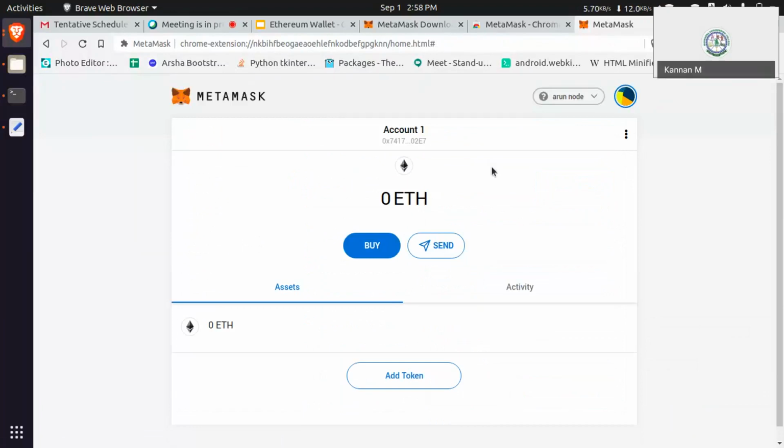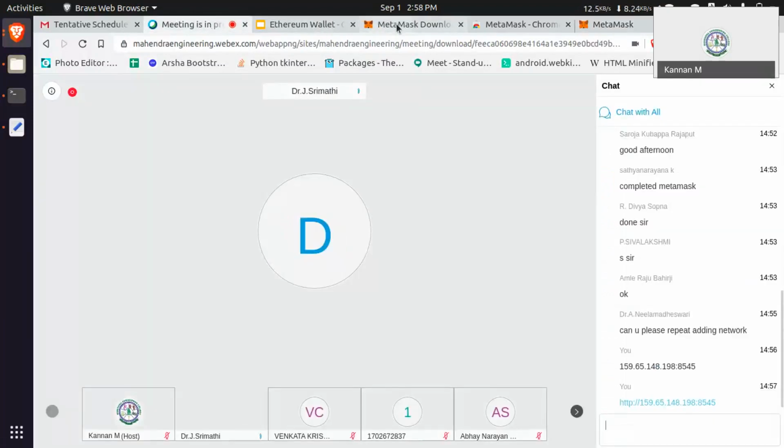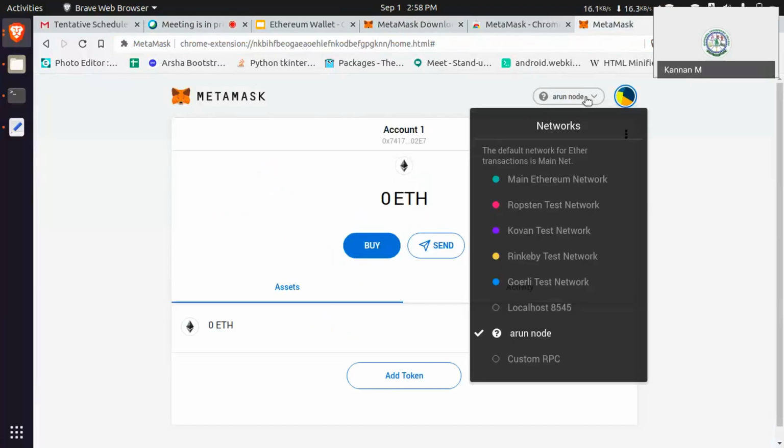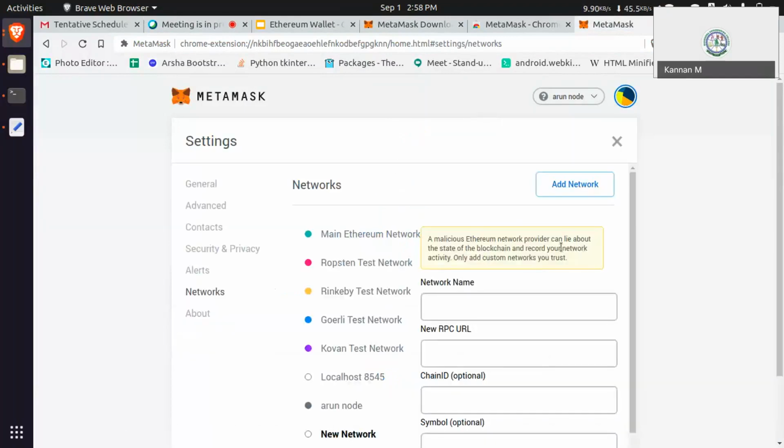You got it? Still you are facing an issue? Yes, sir. It's not connected. It's not created. A malicious Ethereum network provider can lie about the state of the blockchain and record your network activity. Only add custom networks you trust. Yeah, you can do that. I'm clicking yes. This message you are saying? Okay, I think it was added. It was added. Good. Yes, this is just info, it is giving an alert.